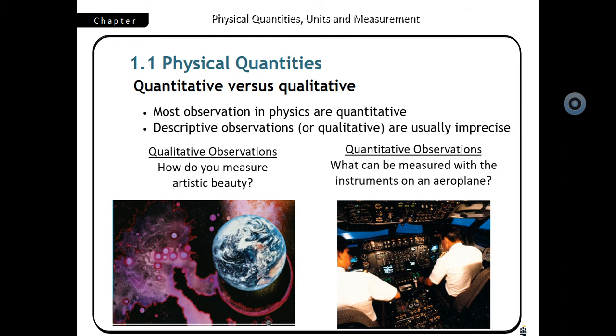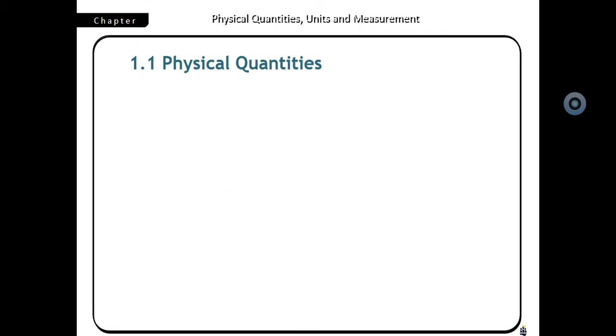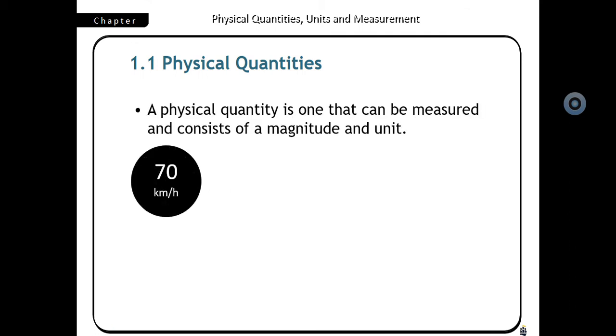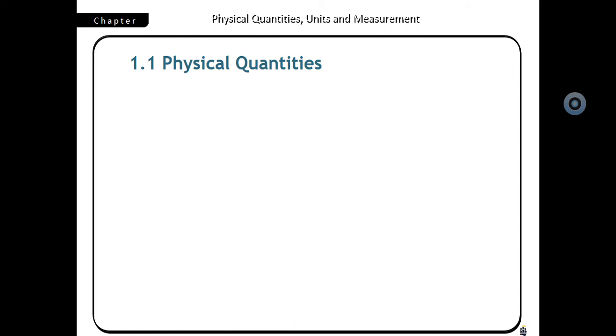But quantitative means what? What can be measured with an instrument on an aeroplane, then you say that I can measure speed, direction, I can shift gear, I can give some signals, numerical values, number of passengers, and all the terms which can be utilized there. Therefore, here physical quantities are needed to be described in two parts. So, physical quantities are of two types.